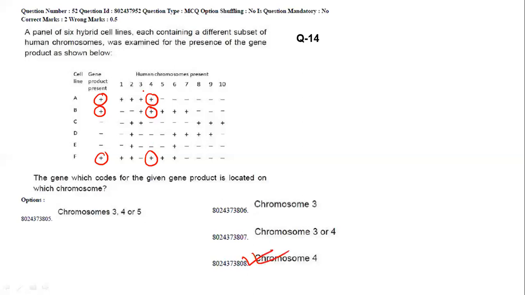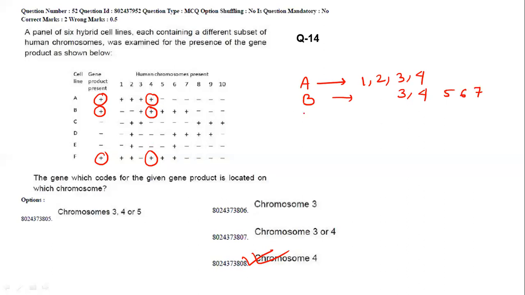Another, in the simplest way: in cell line A, the product is present in chromosomes 1, 2, 3 and 4. Now cell line B, present in 3 and 4, because 3, 4, 5, 6 and 7.